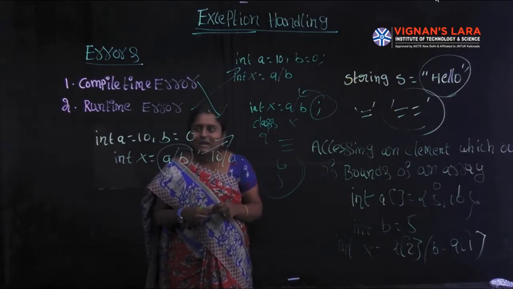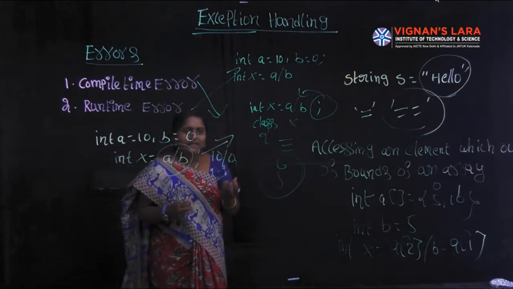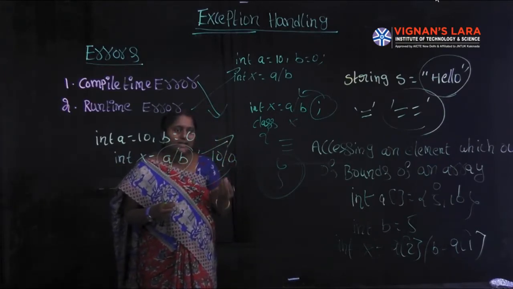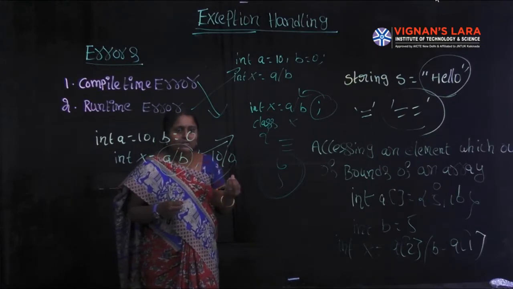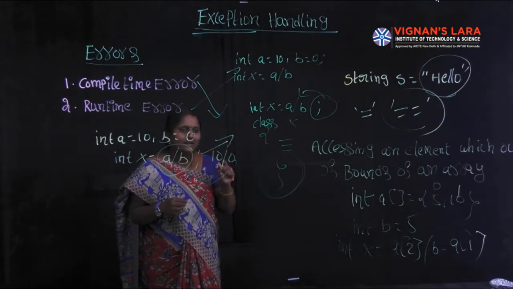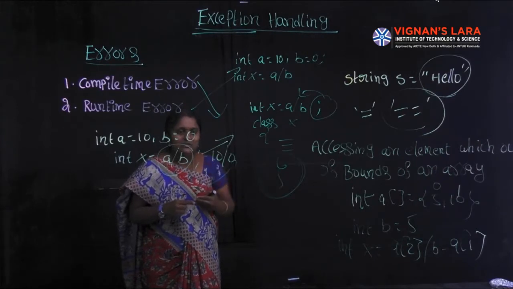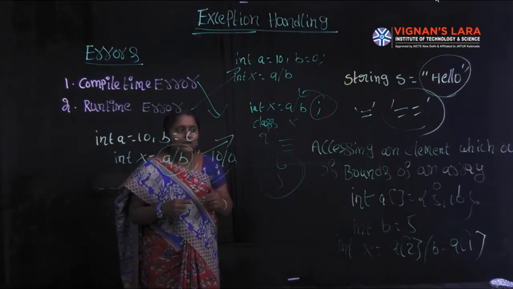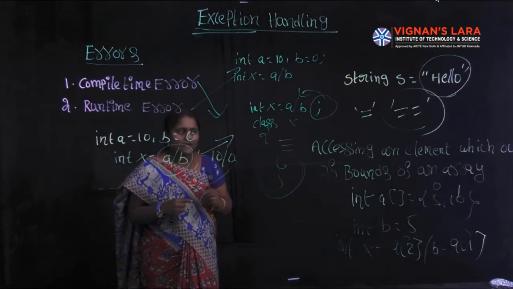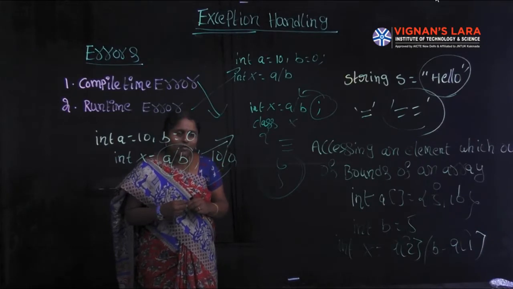Whenever a runtime error occurs, JVM enters into a state of ambiguity. As a programmer, we can handle the runtime errors. Whenever a runtime error occurs, the program terminates abnormally in the middle of its execution. Control could not get to the last statement. So it is one of the most undesirable situations in programming.